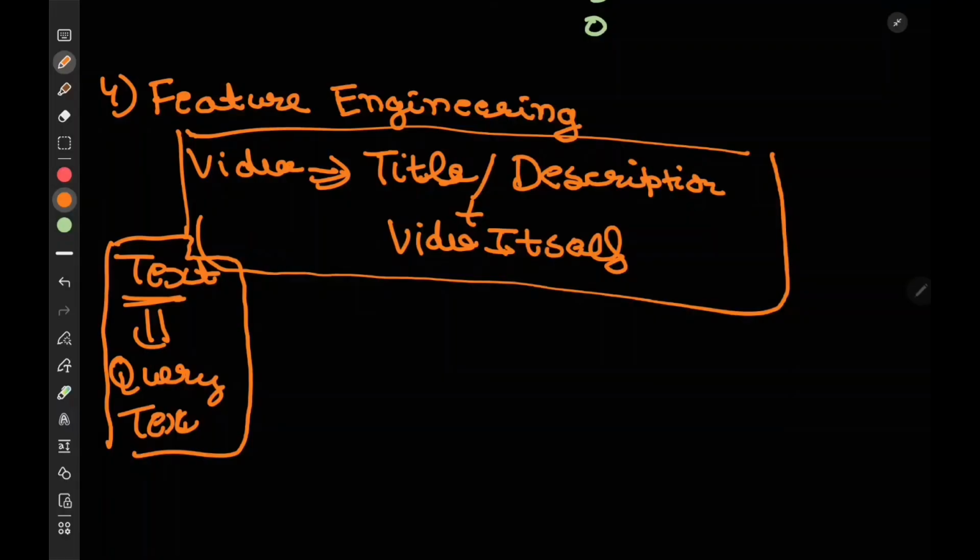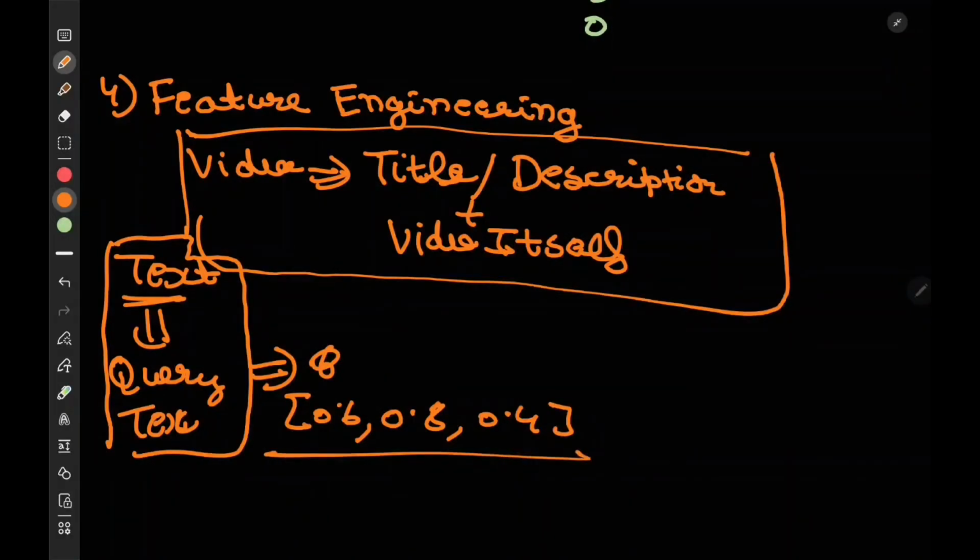But let's say we somehow were able to convert them into numbers. Let's say this textual query was represented as a vector, something like 0.6, 0.8, 0.4. This is just a 3D vector. Similarly, let's say this video is also a 3D vector, 0.8, 0.5, 0.6.